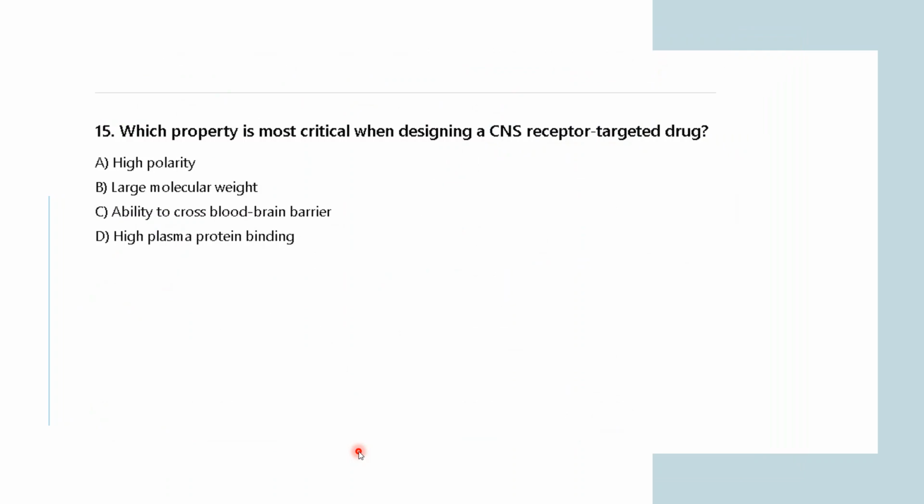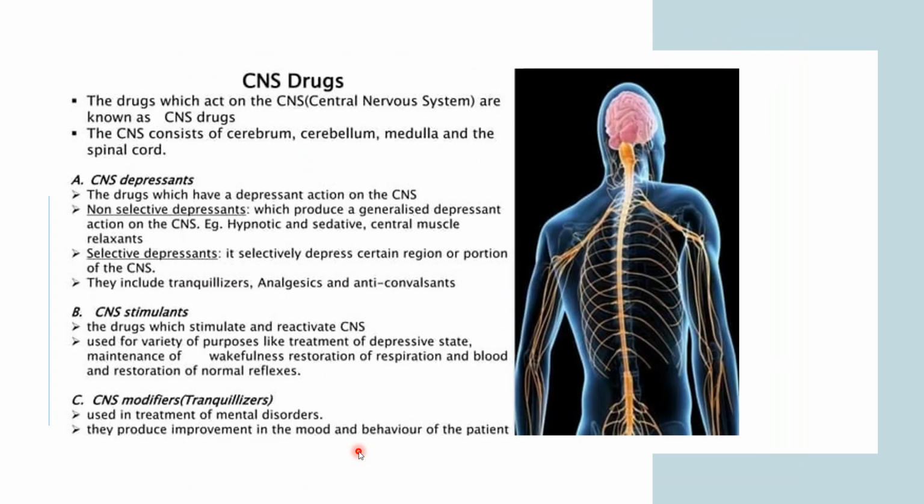What do you mean by CNS receptor now? CNS drugs are the drugs which act on the central nervous system. CNS stands for central nervous system, and the drugs which target it are known as CNS drugs. The CNS consists of the cerebrum, cerebellum, medulla, and the spinal cord. These are the things present in your brain and the spinal cord.